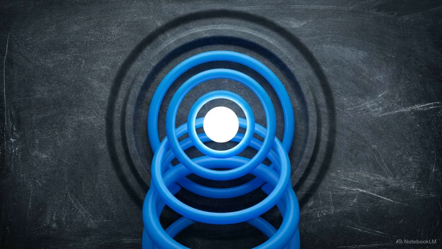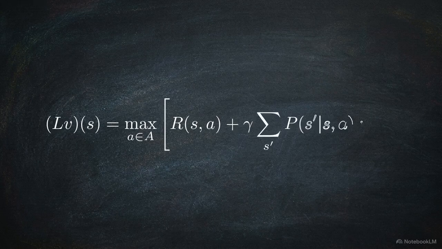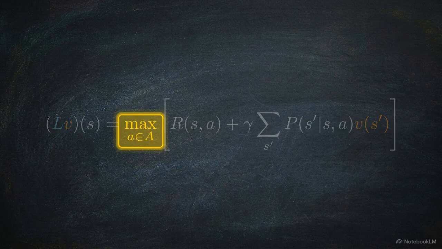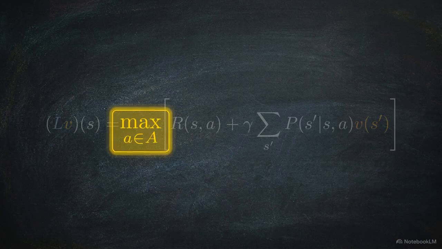This method successively updates a value estimate until it converges on the true optimal value function. This equation is the Bellman optimality operator, denoted as L. It acts as the engine of these updates, applied directly to a given value function v. Notice the maximum operation over the available actions. This specific term ensures the operator is strictly nonlinear.